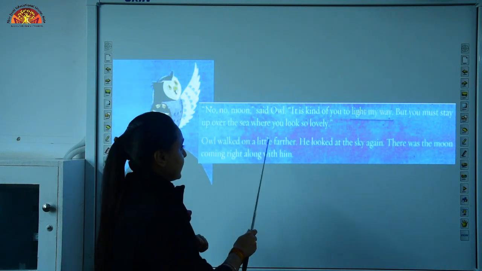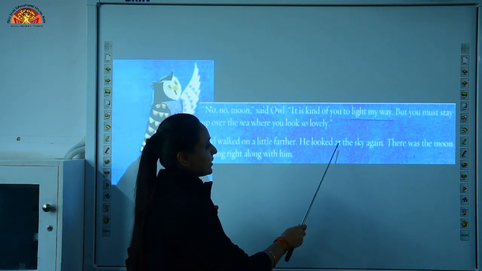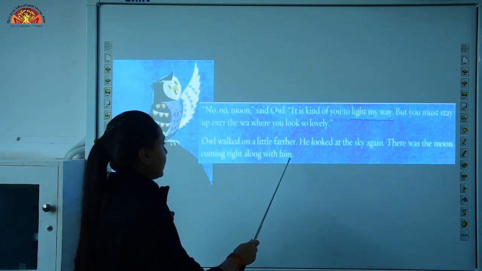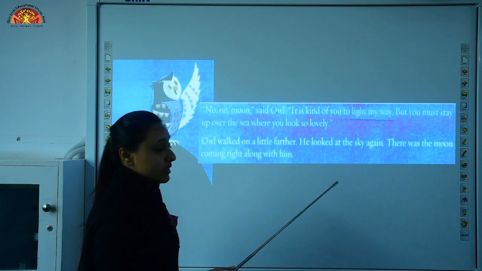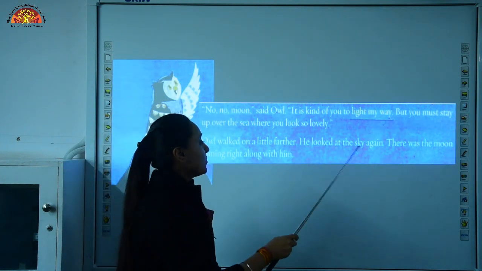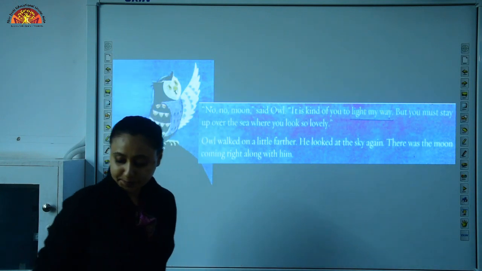Owl walked on a little farther. He looked at the sky again. There was the moon coming right along with him. So, he walked a little farther and he looked up at the sky. The moon was still following him, okay.